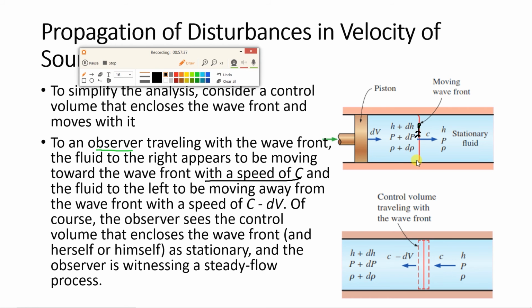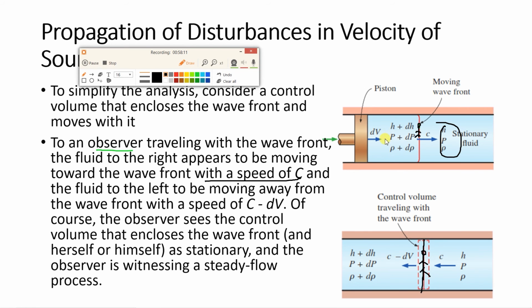But when you consider an observer moving with this wavefront, if you look at the front side, this side, you will see that the gas is moving over you with velocity c in the opposite direction and you are stationary. It is like that. So the same thing I have shown over here. This is the wavefront and on the wavefront there will be an observer, and to this observer we are basically converting the moving frame into a stationary frame to simplify the analysis. Why? Because I'll tell you the reason behind this.